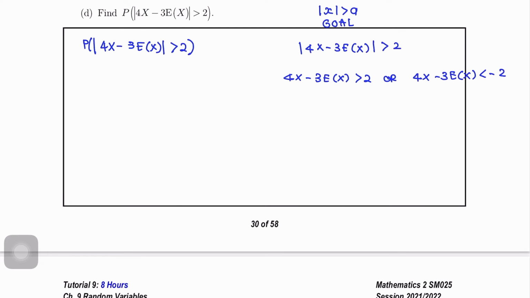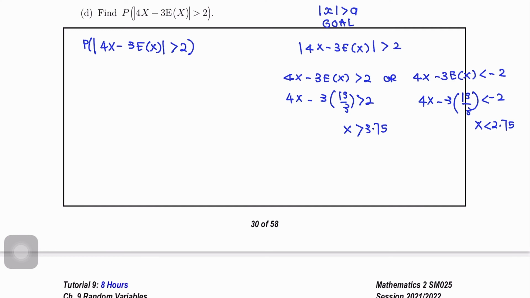We have 13/3. So masukkanlah nilai dia 3 dan 13/3 lah, greater than 2. Ini pun samalah, 13/3 less than negative 2. So dari sini kita akan dapat x greater than 3.75, ni x less than 2.75.